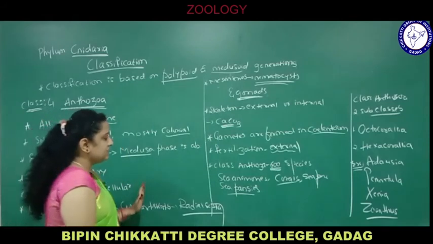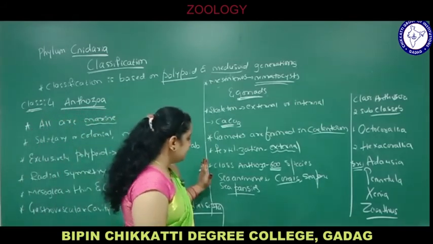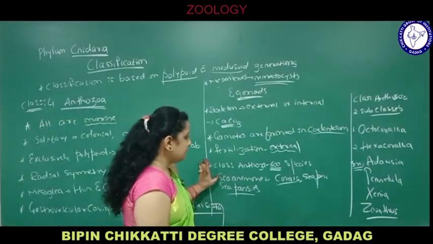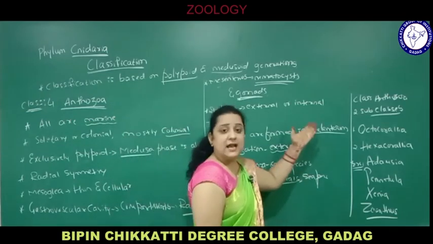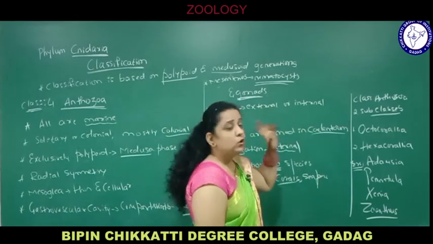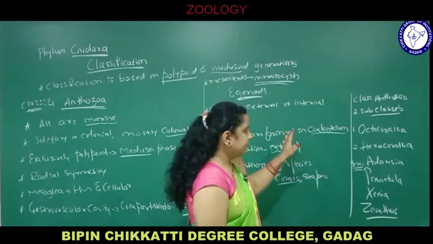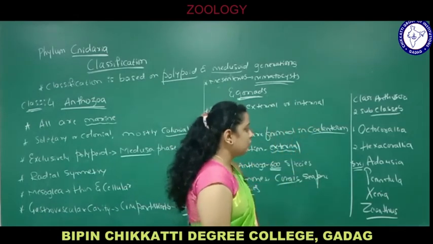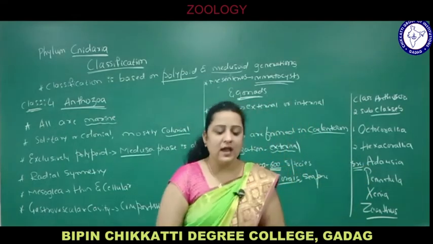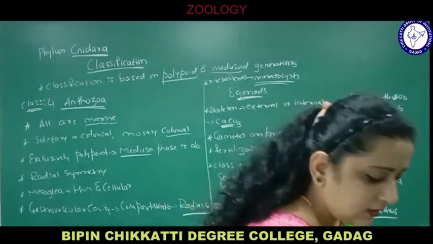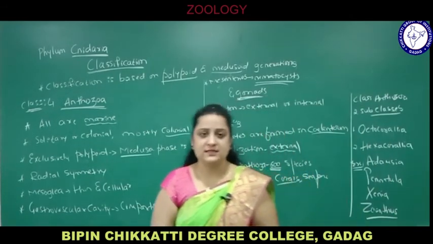General characters we have seen. How many species are there? 600 species of sea anemones, beautiful corals, sea fans, sea pansies, and class Anthozoa is again divided into two subclasses, Octocorallia and Hexacorallia. Examples are Adamsia, Pennatula, Xenia, and Zoanthus. So this is all about the classification of phylum Coelenterata.